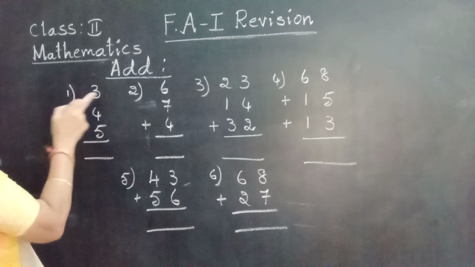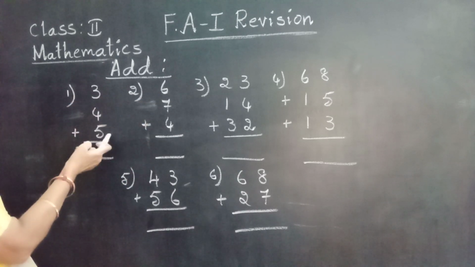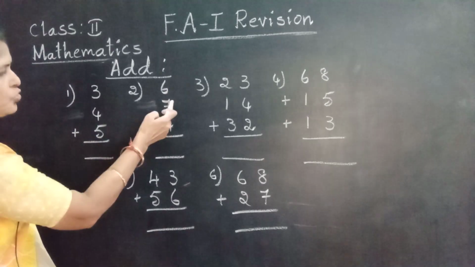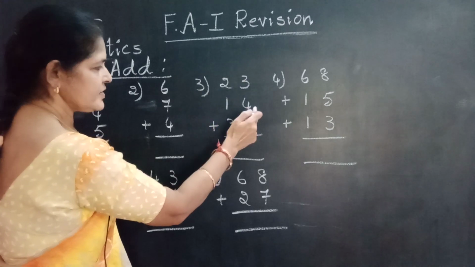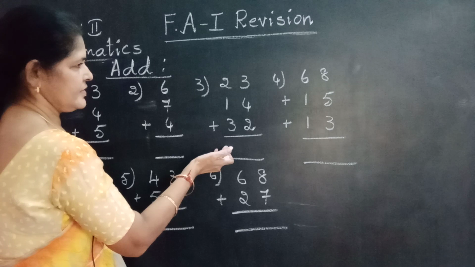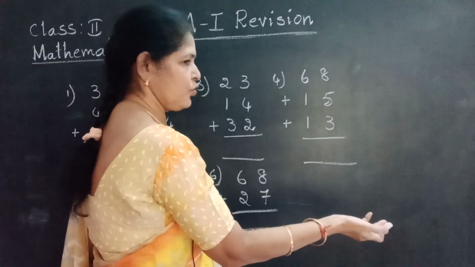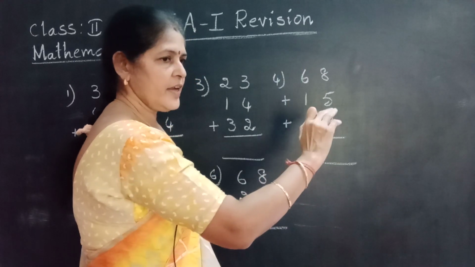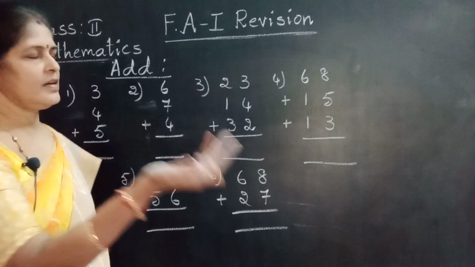Start from addition here. 3 lines are there. First add these two numbers, then go to the third number. First adding ones, write in the ones place, then adding tens, write in the tens place. Here also, first adding ones. If you get a 2-digit number, that is going to regrouping. Regrouping means, yes, forward.